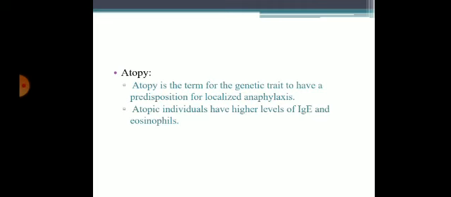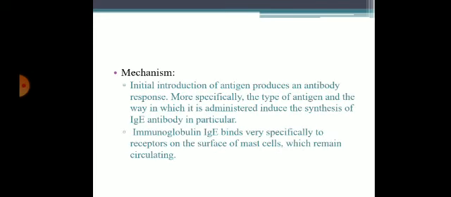Coming to atopy. Atopy is a term for a genetic trait to have a predisposition for localized anaphylaxis. Atopic individuals have high levels of IgE and eosinophils. Coming to the mechanism of type 1 hypersensitivity reaction.